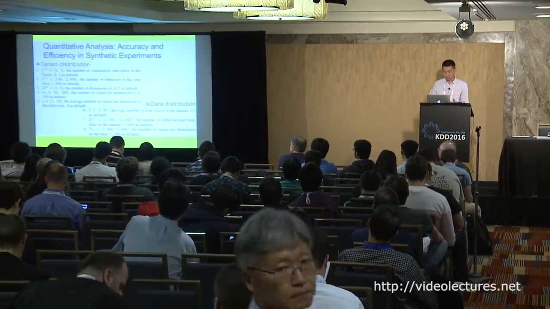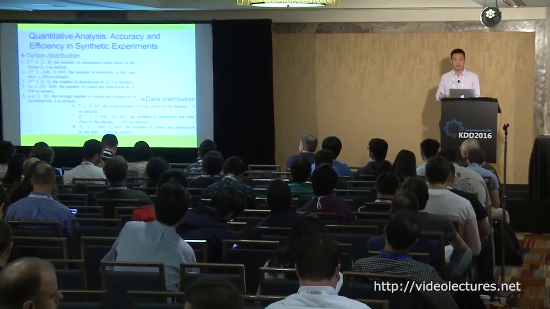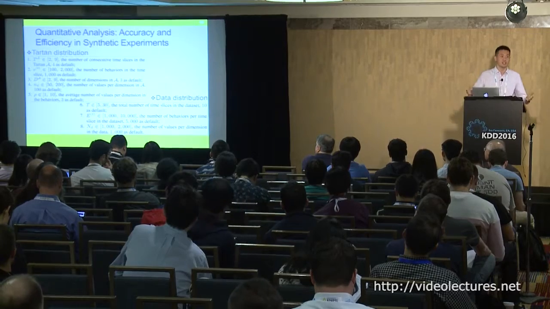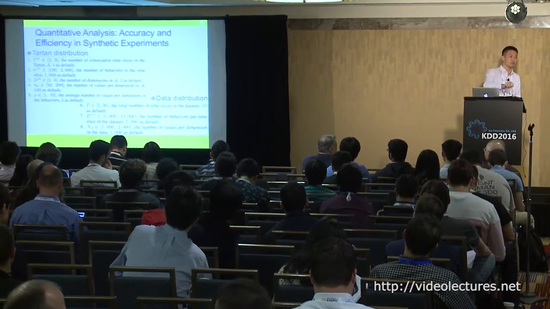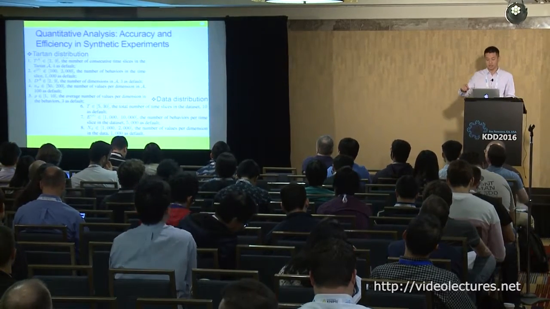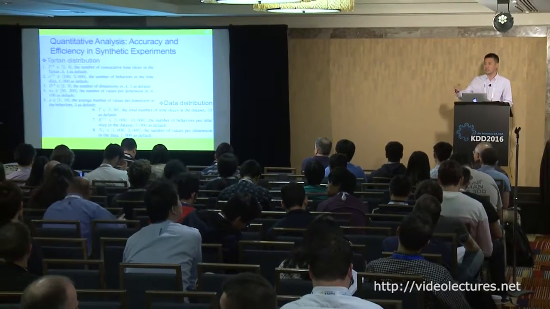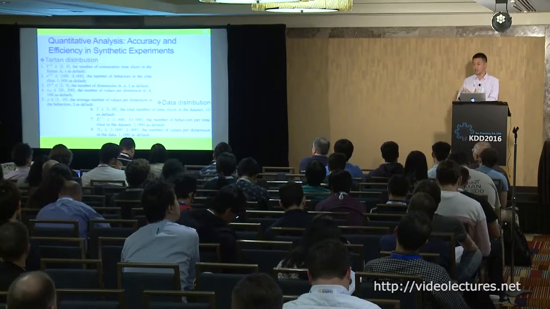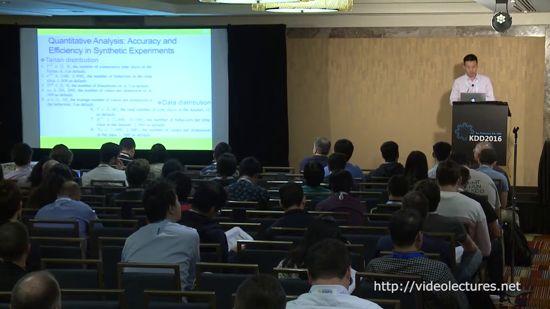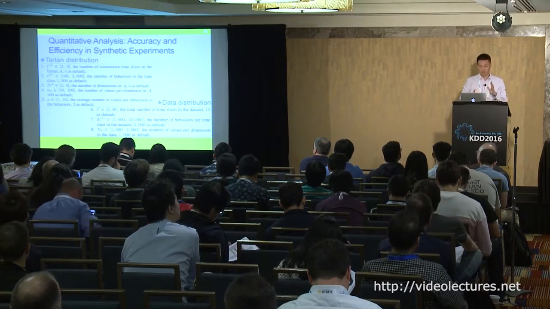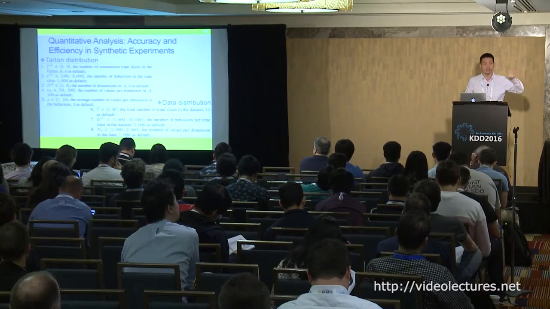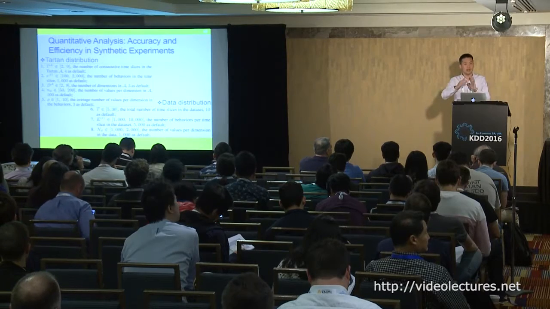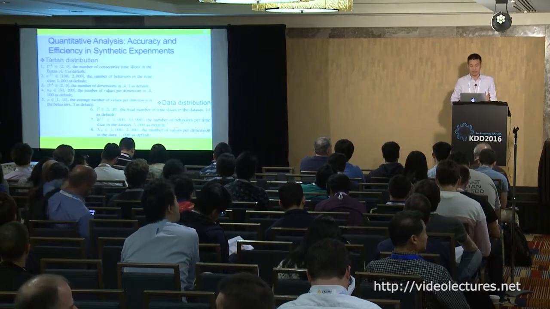And we know that it's hard to evaluate the tartan by human labeling. We cannot label tartans. We cannot label even blocks. We can just label data points, right? So here we did similar things as Froda. We inject the tartans into synthetic data. And we can control 8 parameters, 5 for the tartan distribution, including the number of time slices, the number of dimensions, as well as the densities and the noise, and 3 parameters for the data distribution.